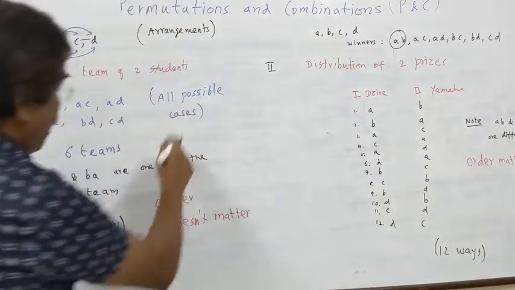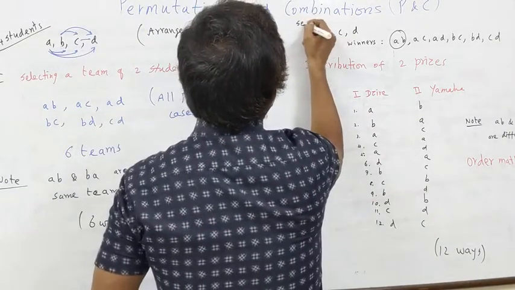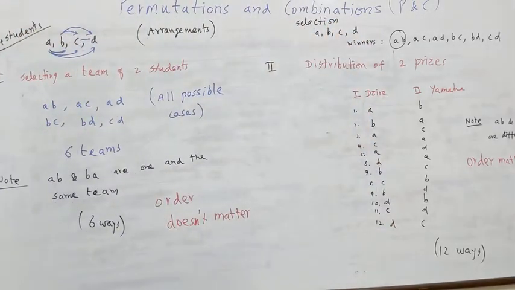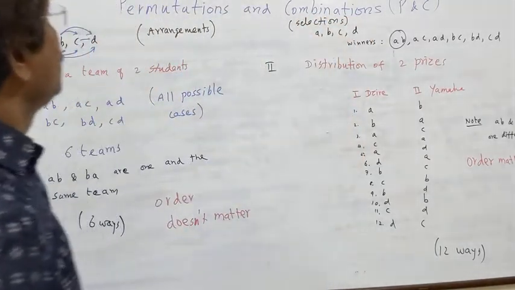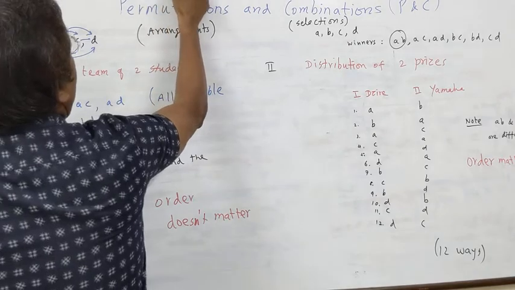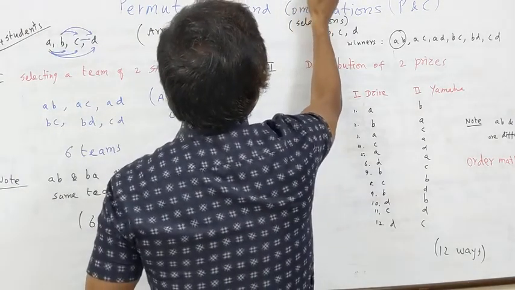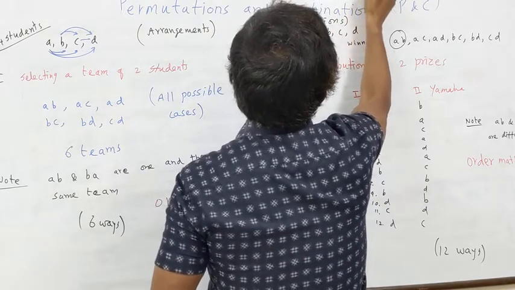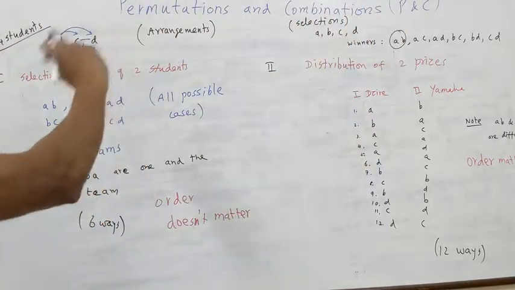And this is combination, that is selection. So permutation means order matters. Combination means order doesn't matter. Mainly people do not know this difference between the two.